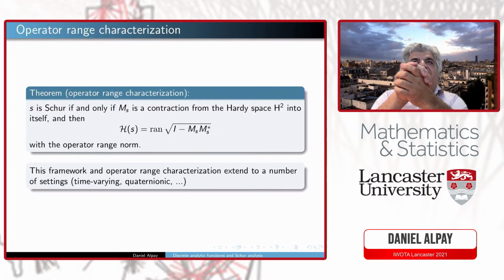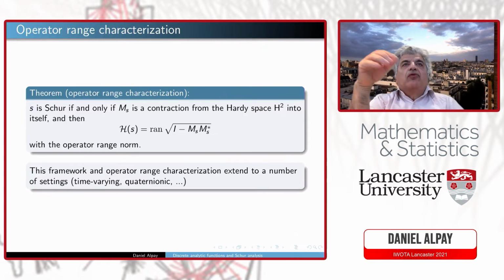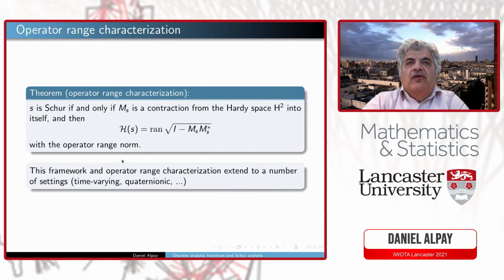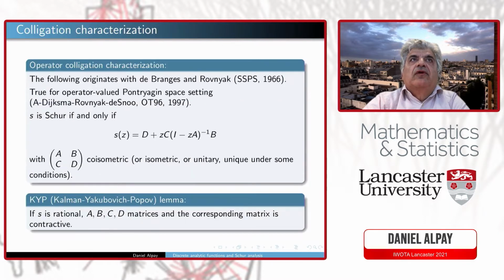It's really the de Branges-Rovnyak space associated with S with the operator range norm. And this operator range framework extends to a number of settings like time varying, quaternionic, and the discrete analytic, which is a main topic here. So this operator range is very, very important.